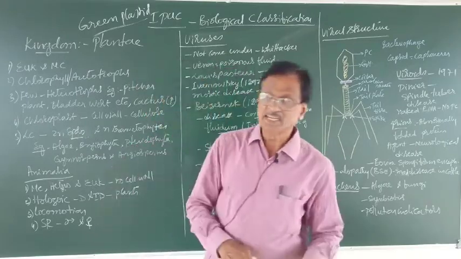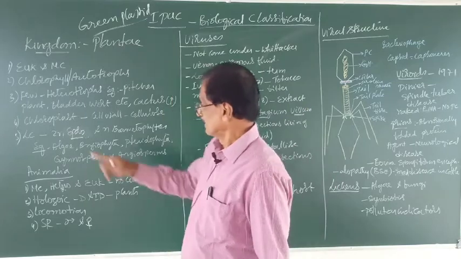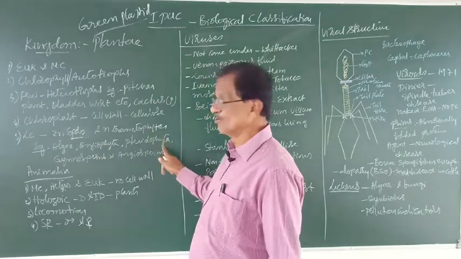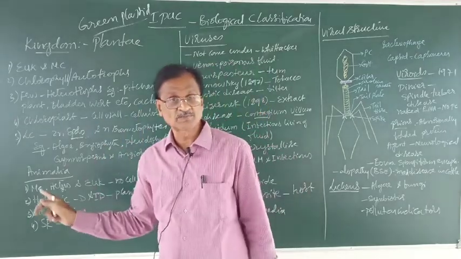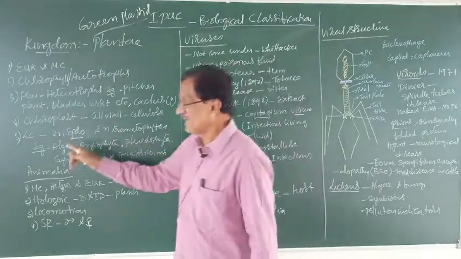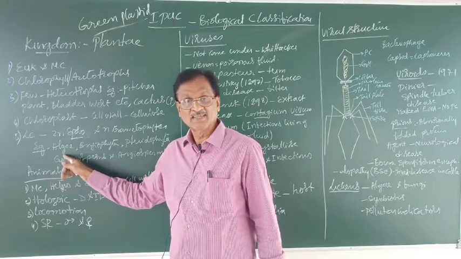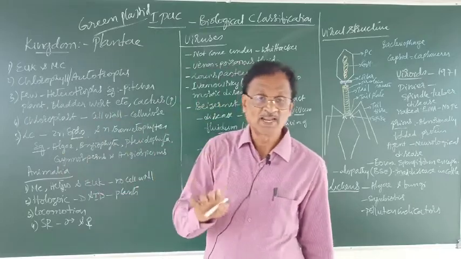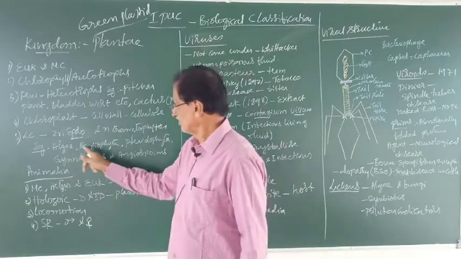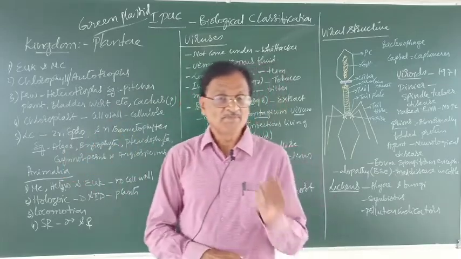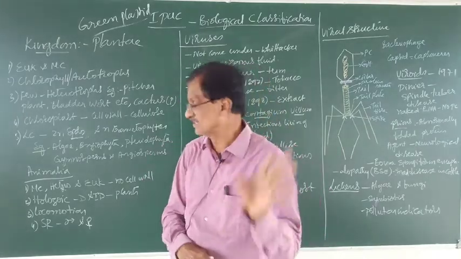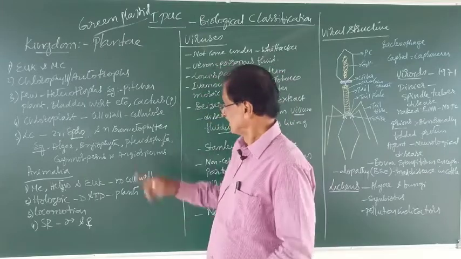The kingdom Plantae includes the algae, bryophytes, pteridophytes, gymnosperms, and angiosperms. The algae, as you are aware, are the lower plants with pigments. Bryophytes are amphibious plants, just like amphibians among animals, like the frog.